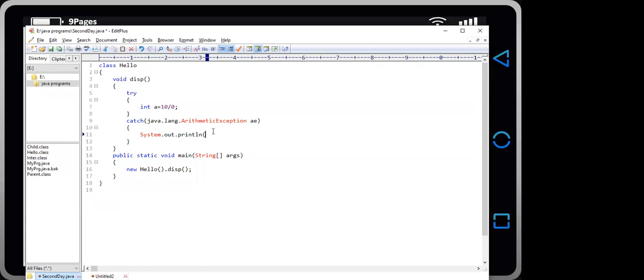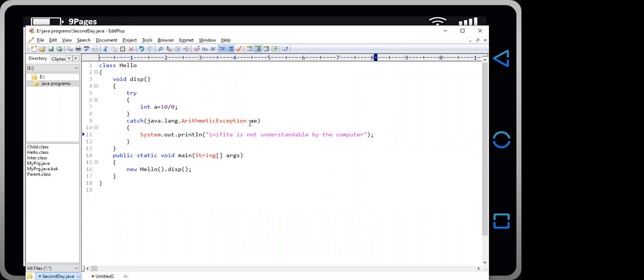When we handle the exception by using the catch block, we are just putting a statement System.out.println, "Infinite is not understandable by the computer."